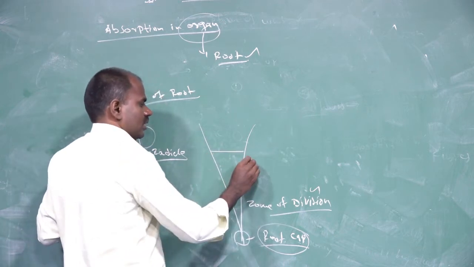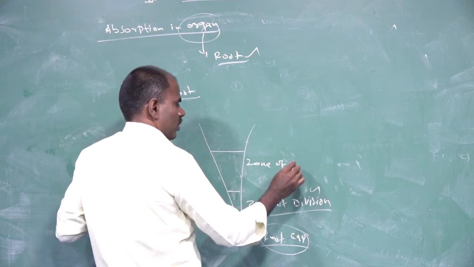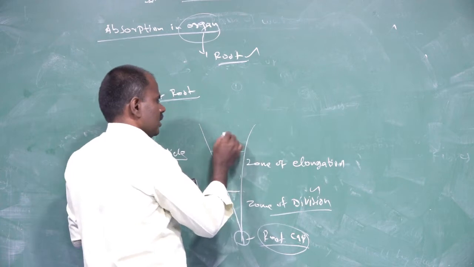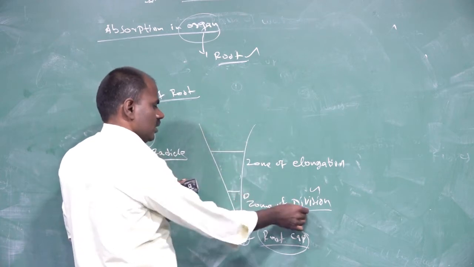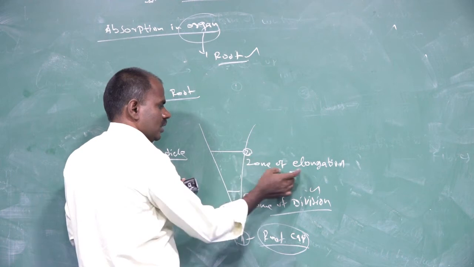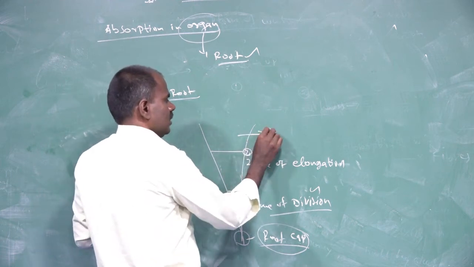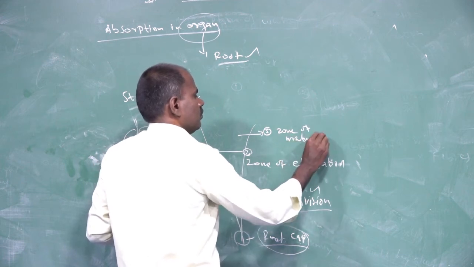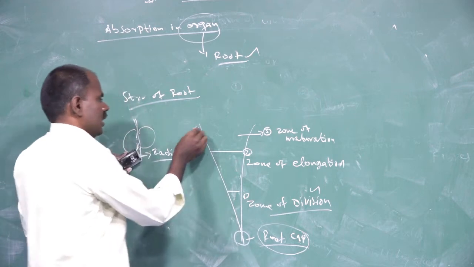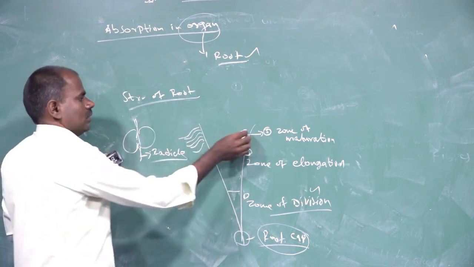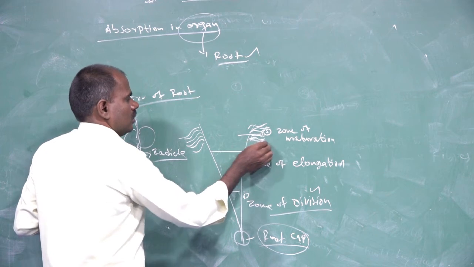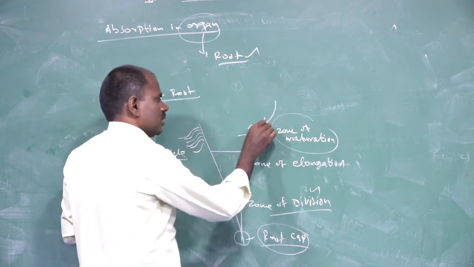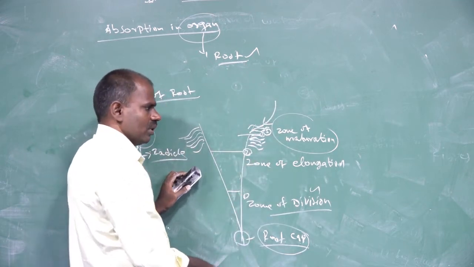The next zone, the third zone, is the zone of elongation. So zone one is the zone of division, zone two is the zone of elongation, and zone three is the zone of maturation. The maturation zone contains root hairs. These root hairs are for absorption of water.